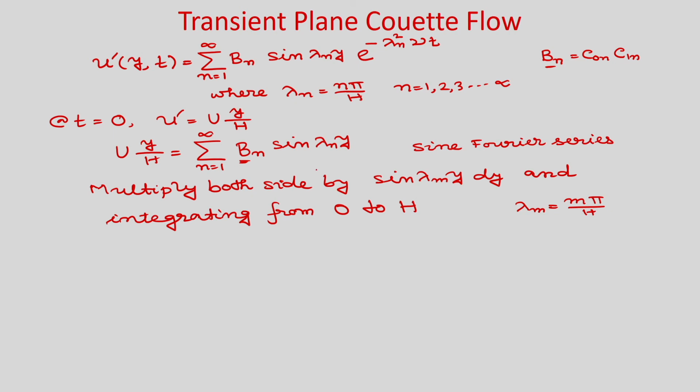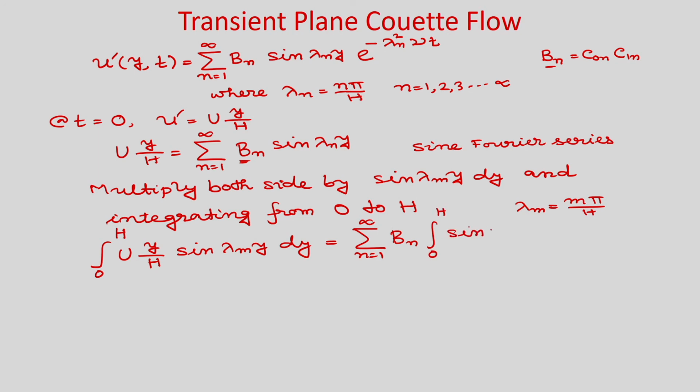Now, sin lambda n y and sin lambda m y are orthogonal to each other. So, on the left hand side you will get integral 0 to h u y by h sin lambda m y dy is equal to the summation of n equal to 1 to infinity b n integral 0 to h sin lambda m y sin lambda n y dy.